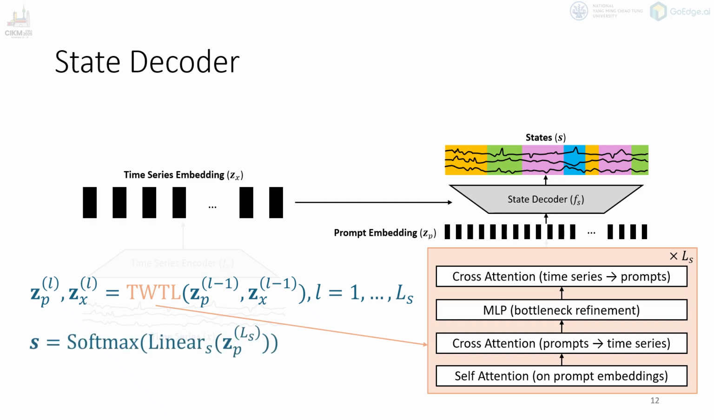Now let's move on to the final component, the state decoder. The state decoder takes the embeddings from both the time series and the prompts, and fuses them to predict the final state sequence.